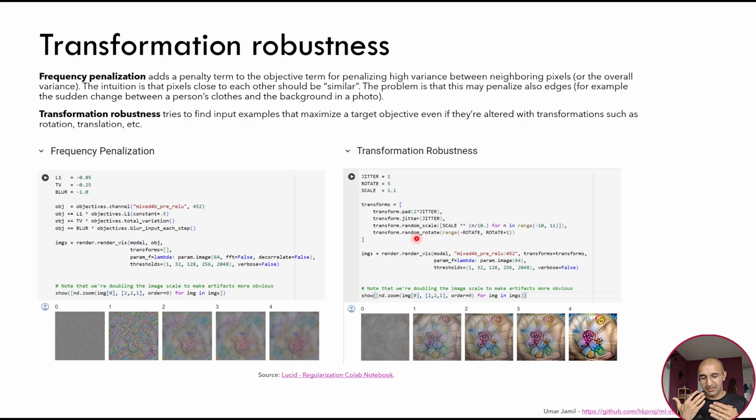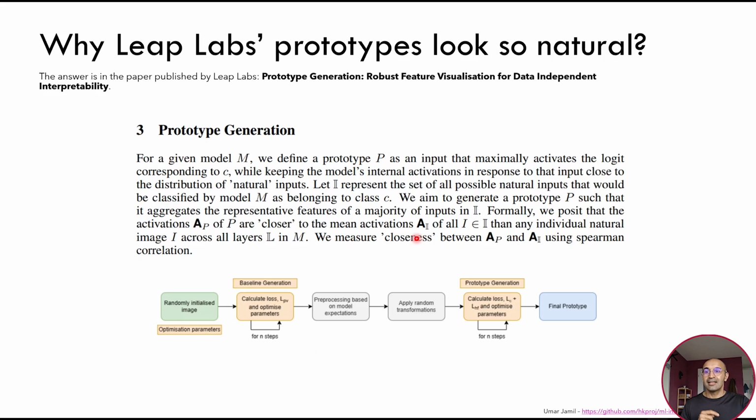Of course, there are many more regularizers that we need to add to make this optimization problem more robust, so that we don't get some out of distribution data, but we want to try to generate data that is as in distribution as possible. And this is also how LeapLabs works.